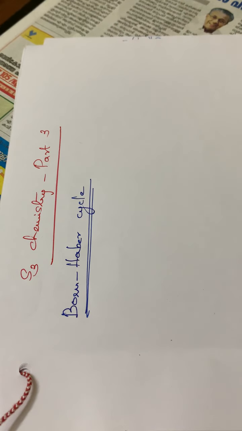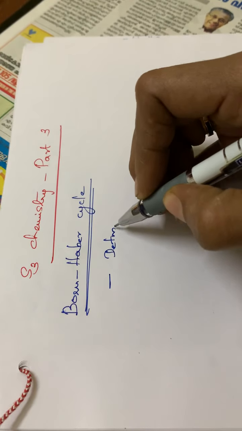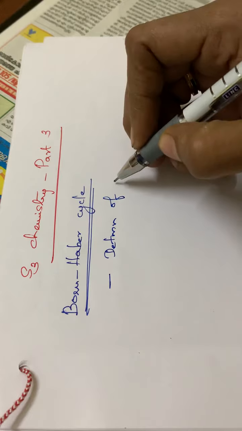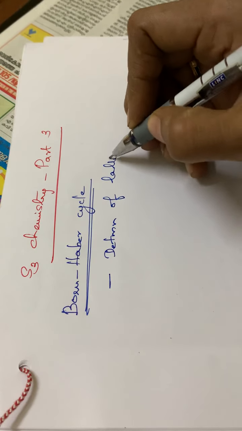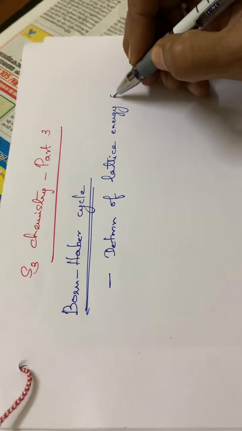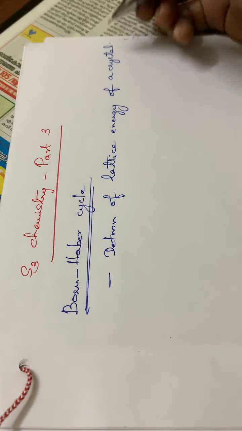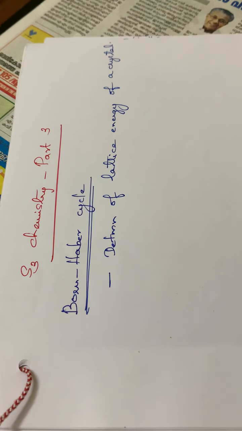You have studied it in your plus 2 classes, isn't it? Born-Haber cycle. What is the purpose of this Born-Haber cycle? It is used for the determination of the lattice energies. Used for the determination of lattice energy of a crystal. So that is the main purpose of this Born-Haber cycle, used to determine the lattice energy of a crystal.